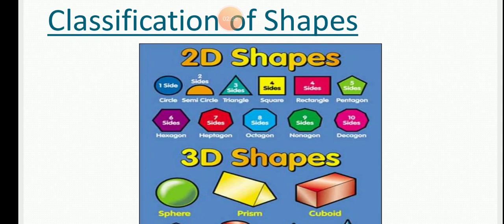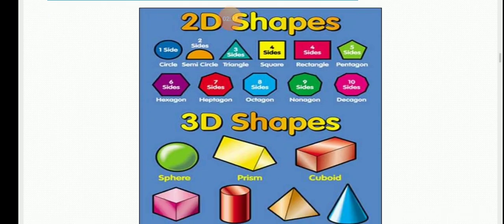Classification of shapes: 2D shapes and 3D shapes. First we will see some examples of 2D shapes. Circle, semicircle, triangle, square, rectangle, pentagon, hexagon, heptagon, octagon, nonagon, decagon.